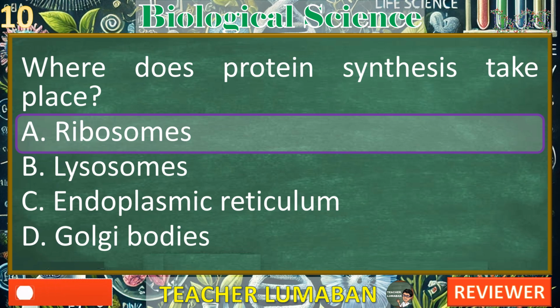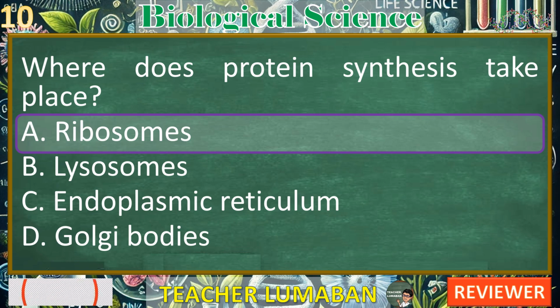B. Lysosomes, this is incorrect. Lysosomes are organelles that contain digestive enzymes for breaking down waste materials and cellular debris. They are not involved in protein synthesis. C. Endoplasmic reticulum, this is partially correct because the rough endoplasmic reticulum, RER, is associated with ribosomes and plays a role in the synthesis and processing of proteins. However, the actual synthesis of proteins occurs at the ribosomes themselves, which can be free in the cytoplasm or attached to the RER. D. Golgi bodies, this is incorrect.